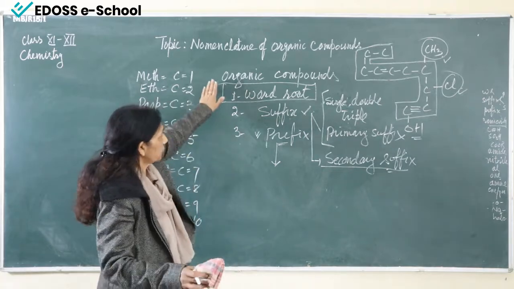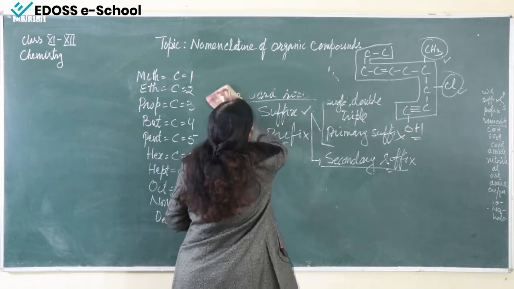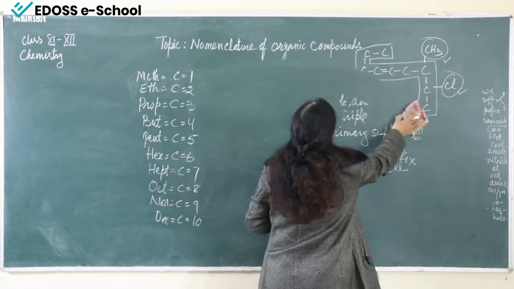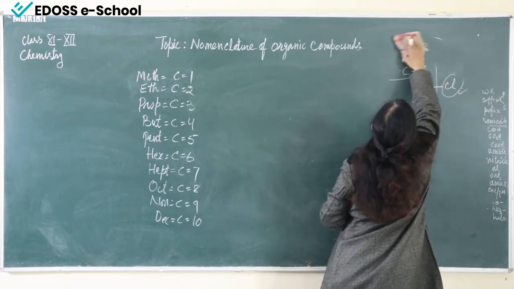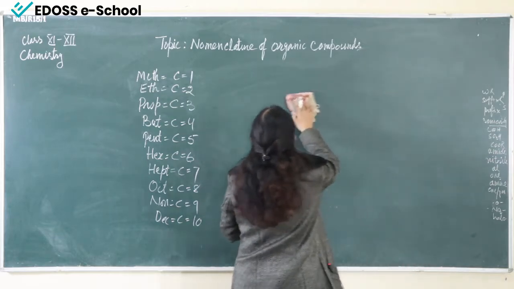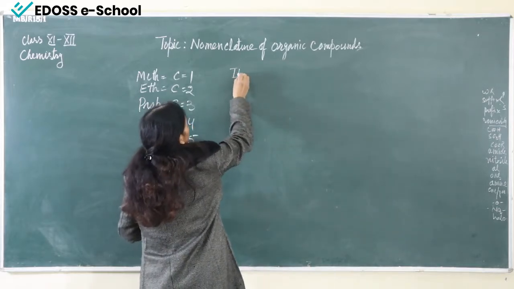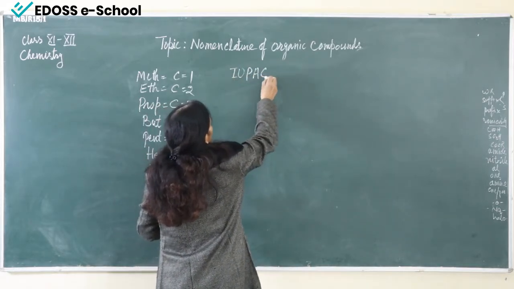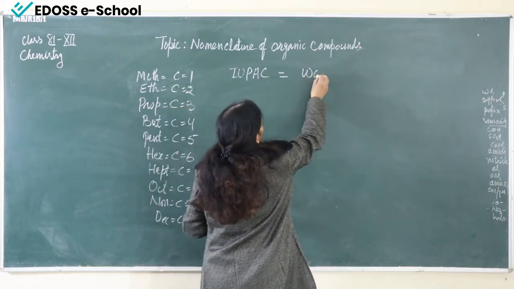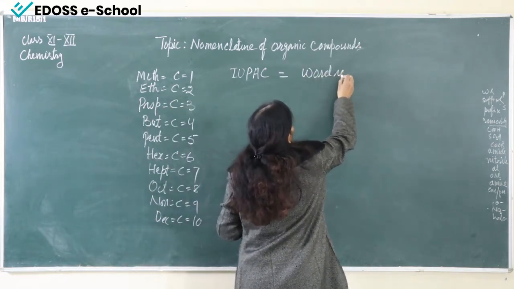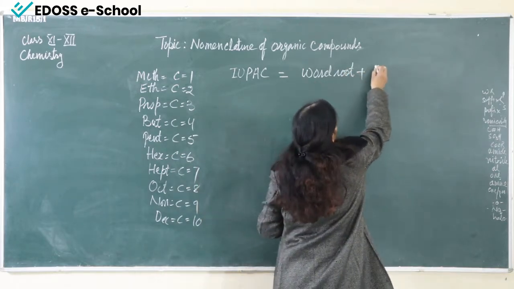Okay, so in this way, now we can see how to name. So the IUPAC name will be equal to word root plus suffix.